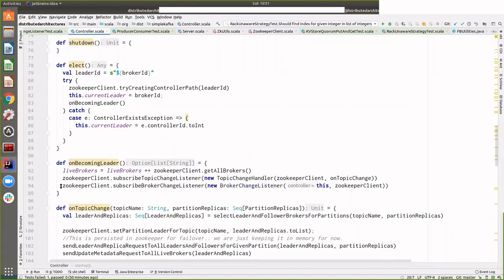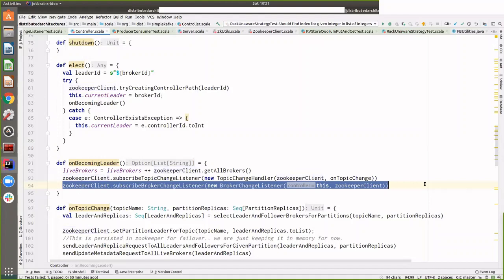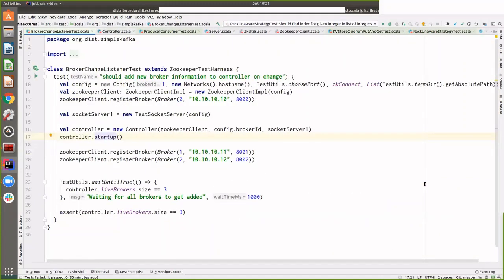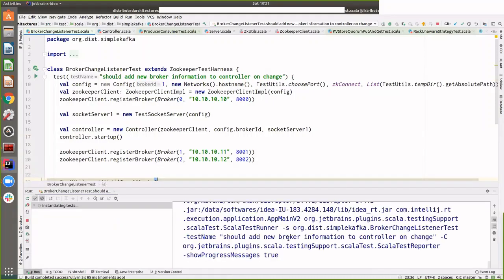But as you can see, this is the controller class, and one of the brokers, which is elected as a leader, will register a broker change listener. After the callback is invoked, you will see that it gets all the live brokers as size 3, because we registered 3 brokers, including itself.